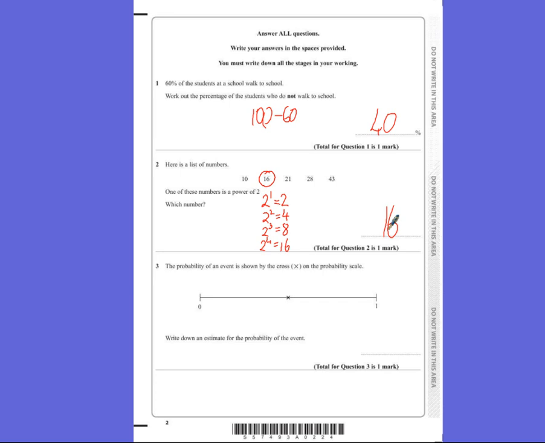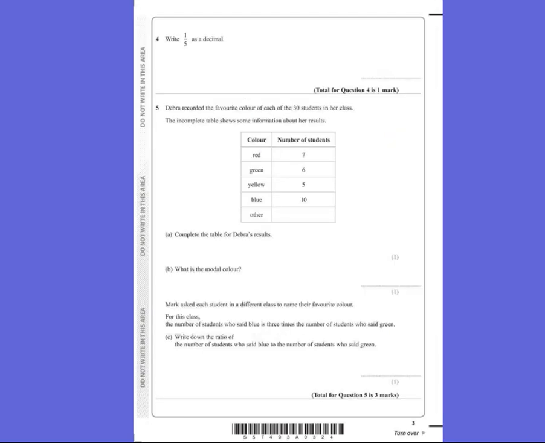The probability of an event is shown by the cross on the probability scale. Write down an estimate for the probability of the event. Well, it's exactly halfway, so we're going to put either 50% or a half or 0.5. Any of those will be correct.